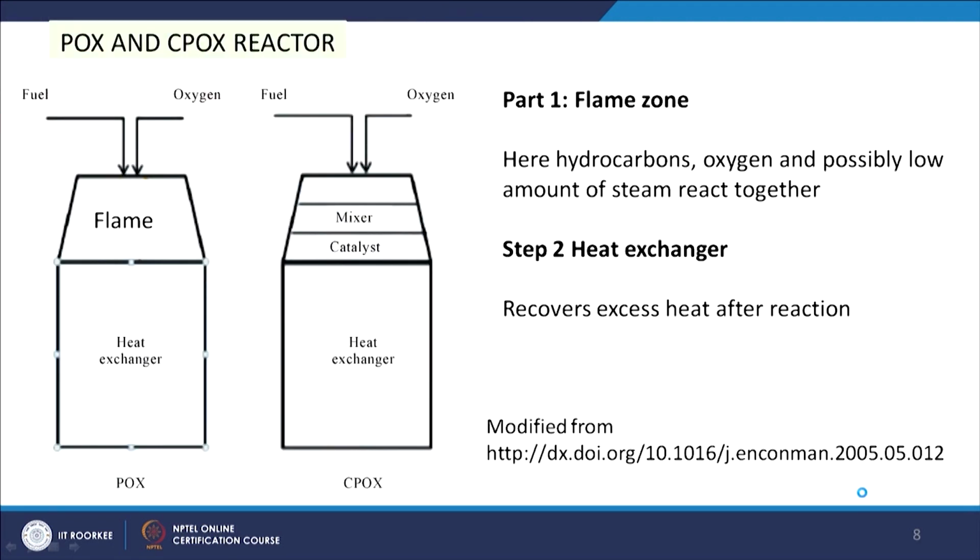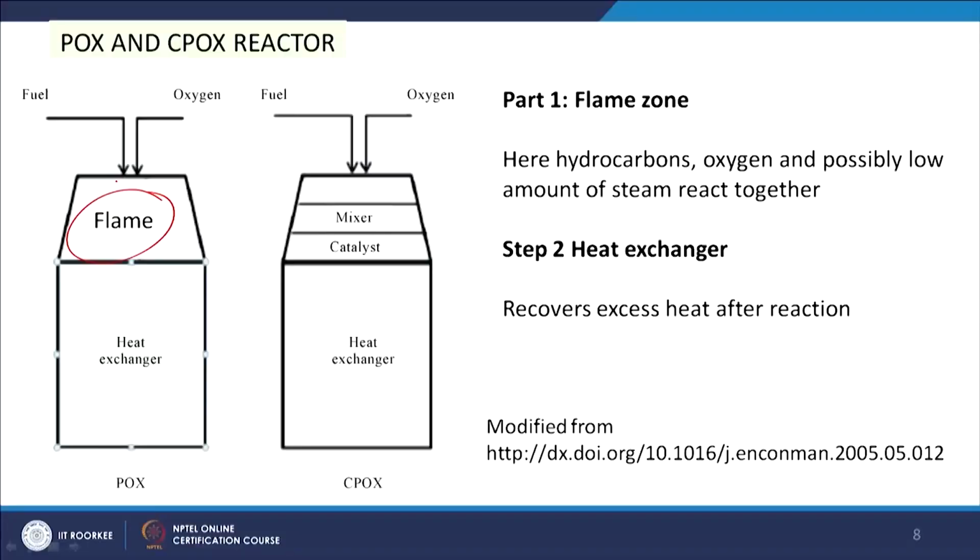So, we see the reactor configurations. We will have two zones in this case, the first is the flame zone and another is the heat exchanger zone. So, flame zone means here hydrocarbons, in our case methane, then oxygen, those will be combusted, and possibly a low amount of steam reacts together.